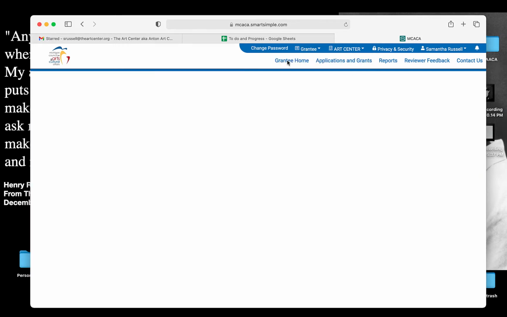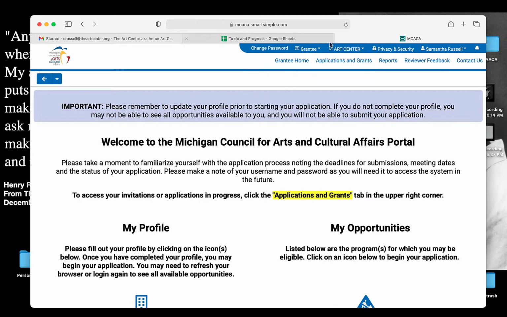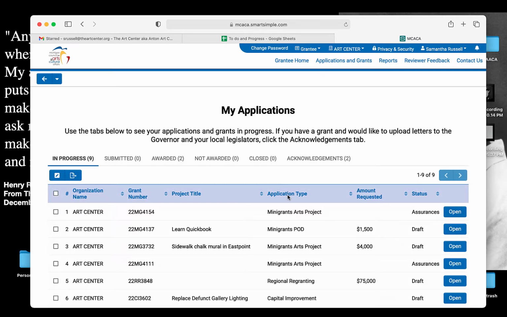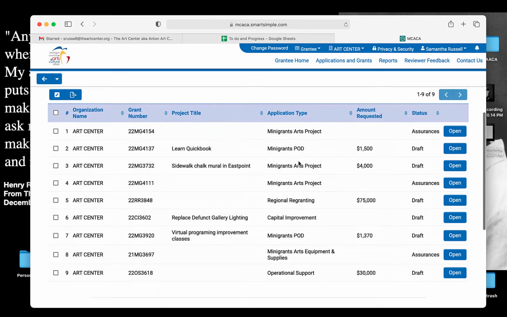Now, once you've done all that, I'm going to take us back to the home page. You can see up in this upper right area, we have Grantee Home, various buttons here. Applications and Grants is where all of your started applications will populate. You can check by application type if you've got a few pending. We at the Art Center have loads. Find the one that says the mini grants arts equipment and supplies, or the mini grants bus one. I'm going to walk us through the arts equipment and supplies.